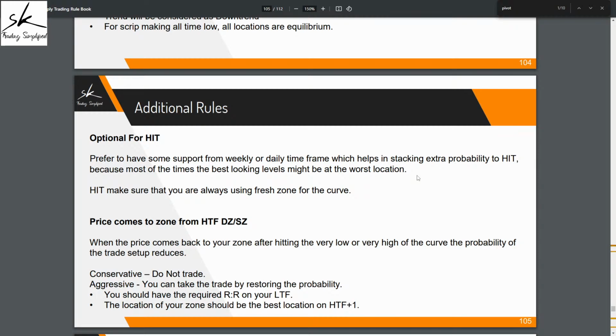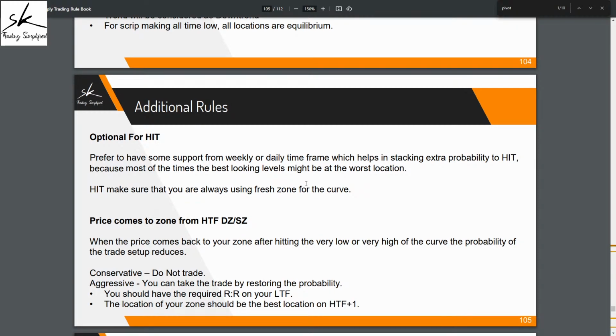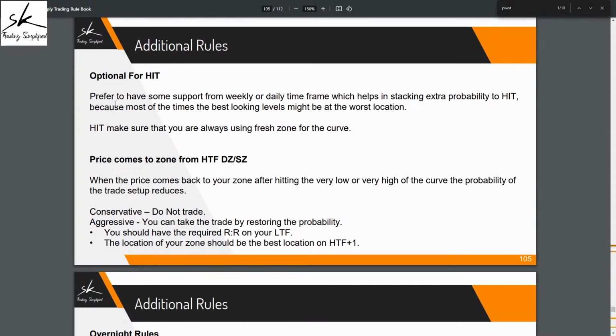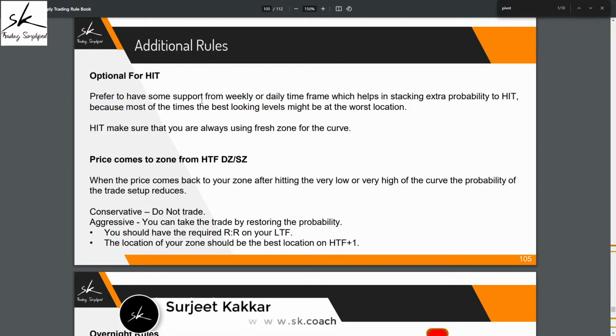Again, it boils down to your personality style. Personally, if I see something like this, I would never participate in that trade. But yes, even in that daily supply or weekly supply, we might go a little deeper, which as an early income trader might give you that small little 2:1 or 3:1 you're looking for. But again, this is something I've already added in the rule book. This is something which you need to take care of if you want to have that extra probability stacked in your favor. All right.